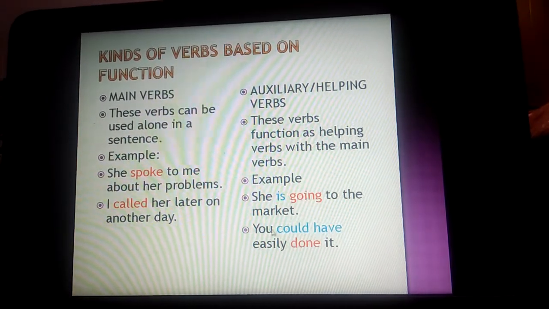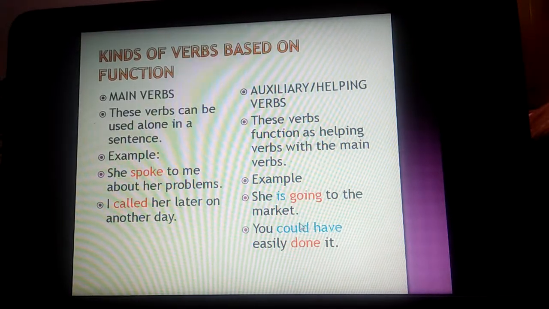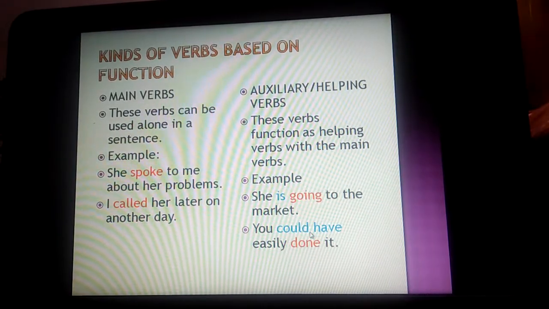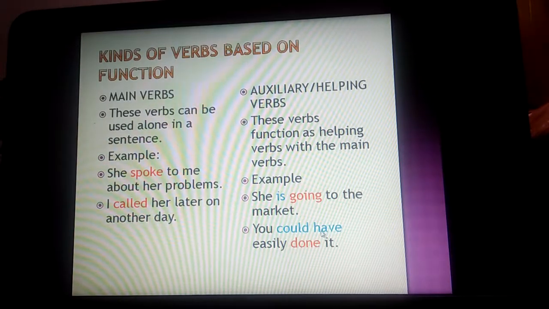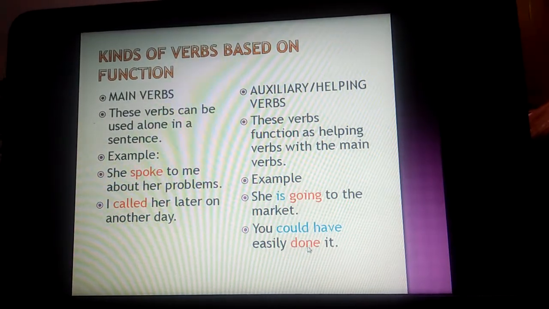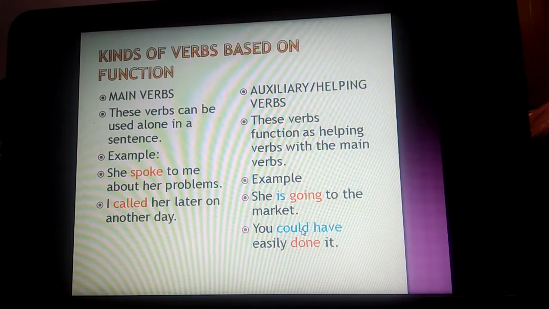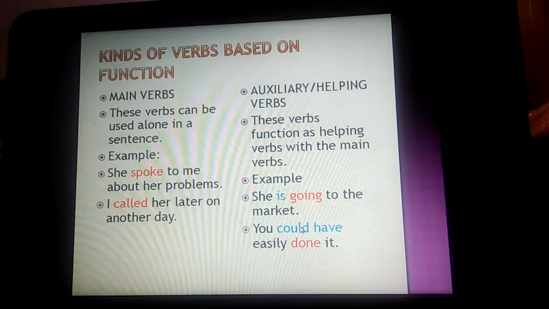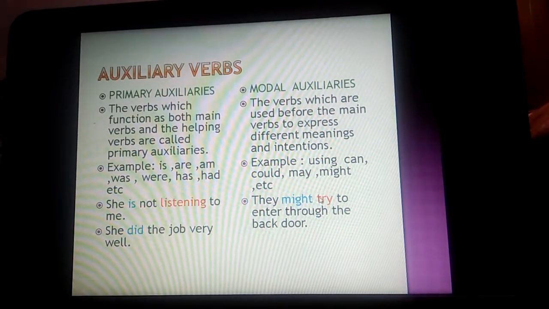Now the next one: you could have easily done it. Now you can see here there are three verbs. Could is also a verb, have is also a verb, and done. So done is the main verb, have is the helping verb or the auxiliary verb, we can call it. In the same way, could is also an auxiliary verb. Main verbs you have already understood.